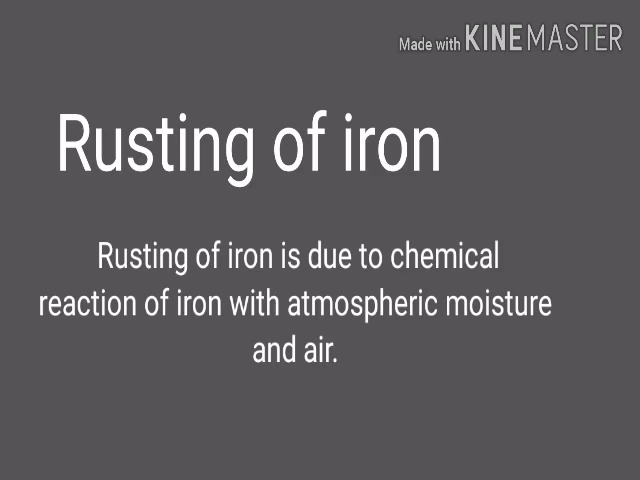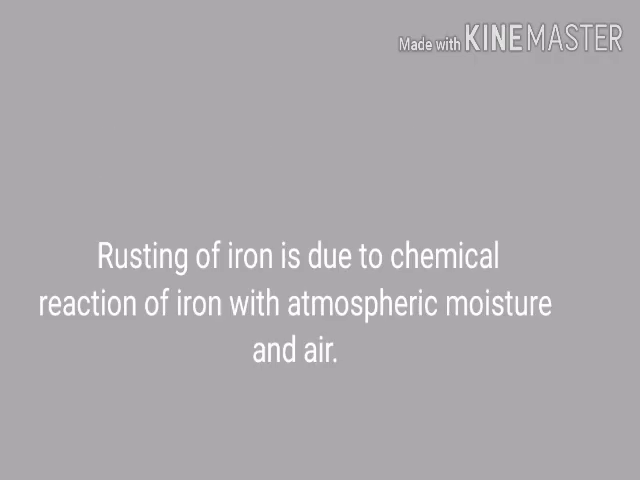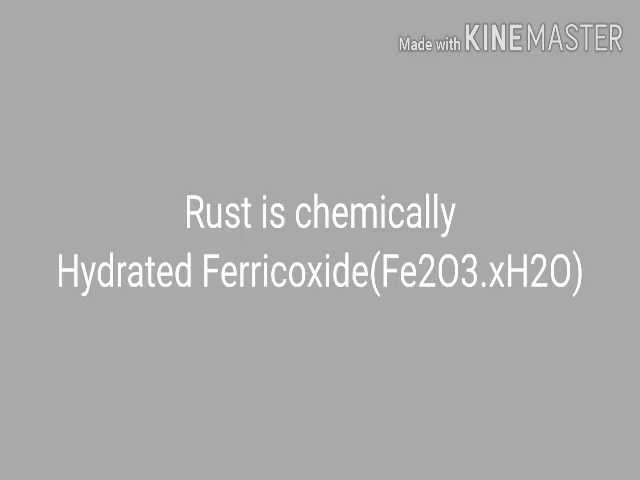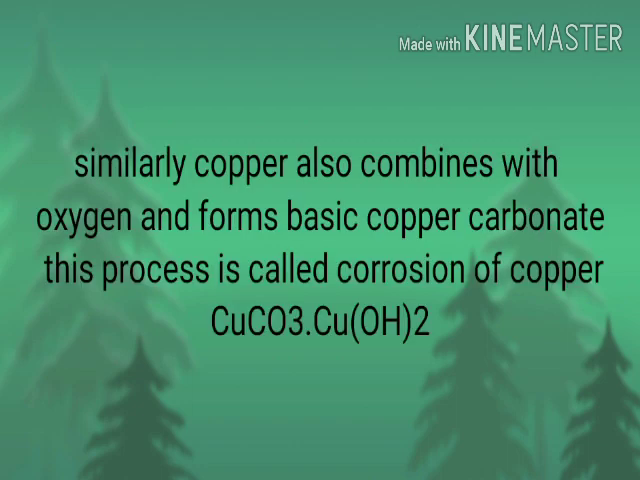Rusting of iron is an example for reaction of metals with oxygen. In rusting, iron combines with atmospheric air and moisture to form hydrated ferric oxide. Hydrated ferric oxide is called rust. Similar to iron, copper also reacts with atmospheric air and moisture to produce basic copper carbonate. This process is called corrosion of copper.